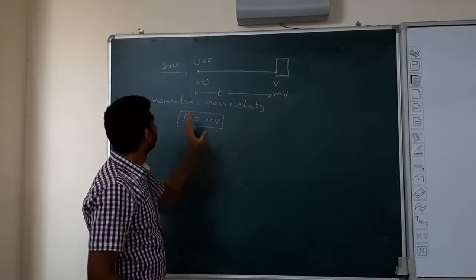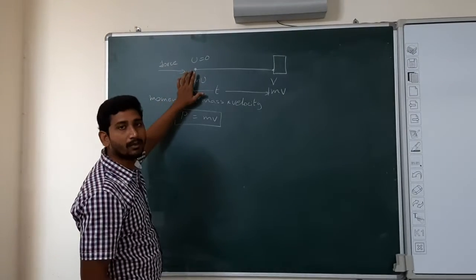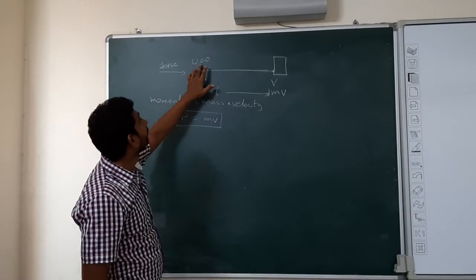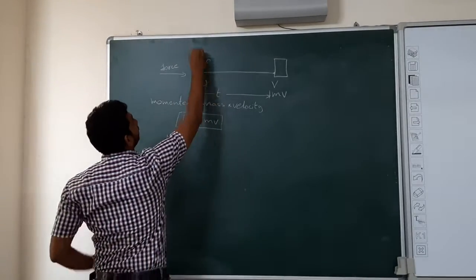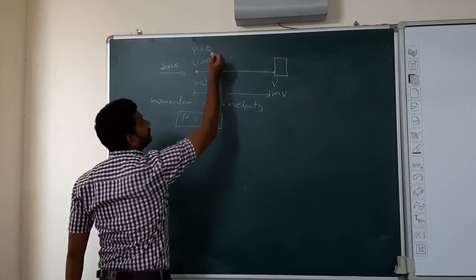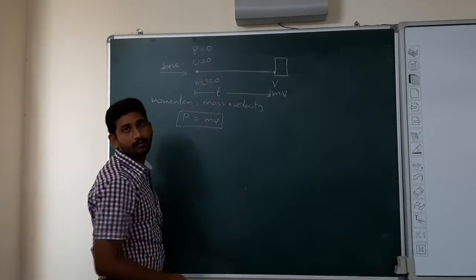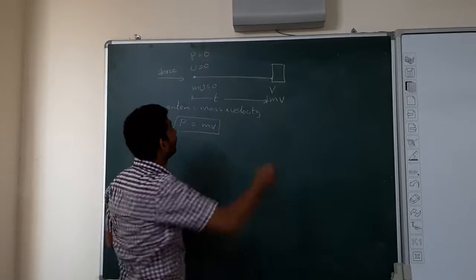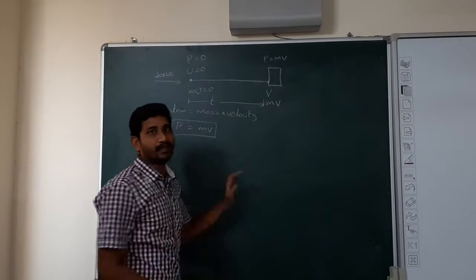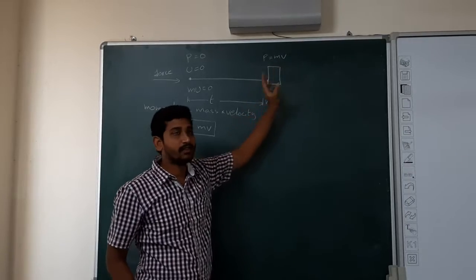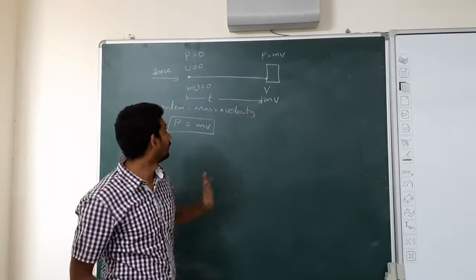Now see, the initial momentum of this ball, where u equals 0, is 0. Here p equals 0. u is 0, so m into u will become 0. Here what is the momentum? P equals m into v: mass of the ball into velocity attained by the ball at the point of collision here.